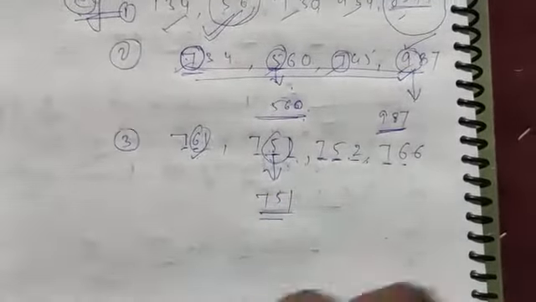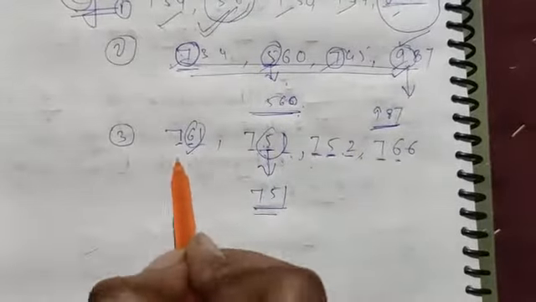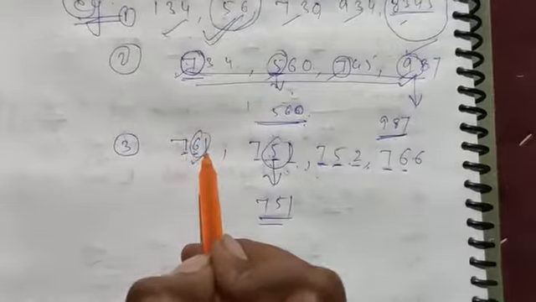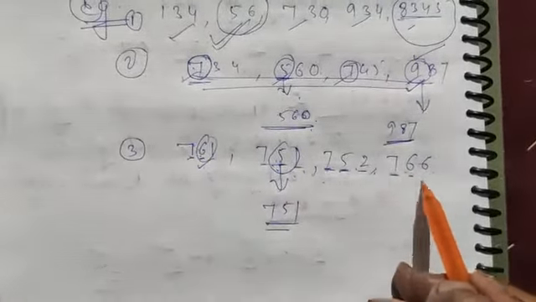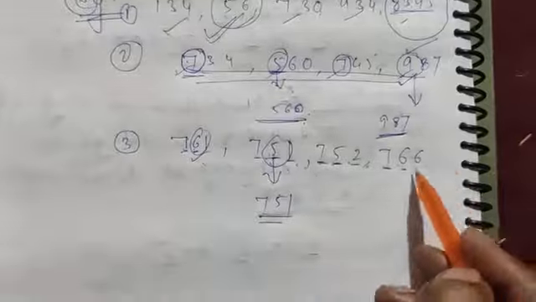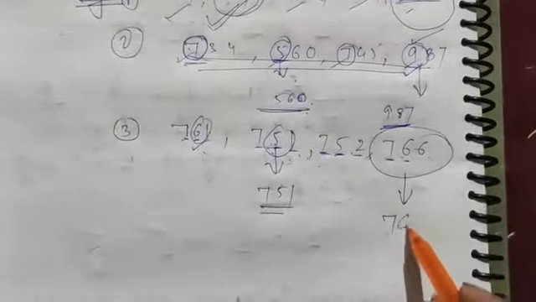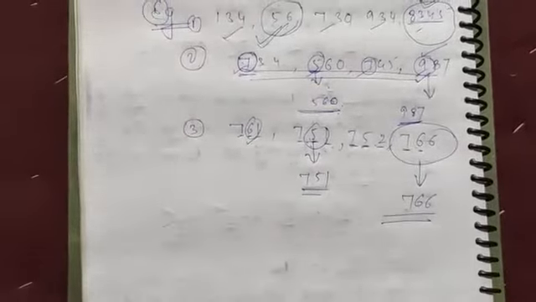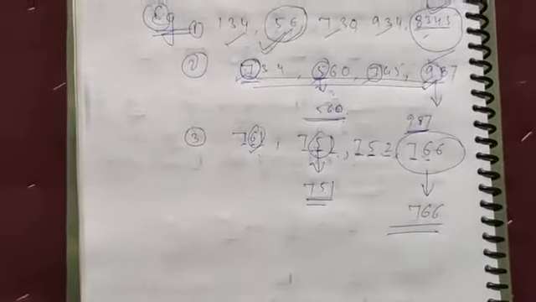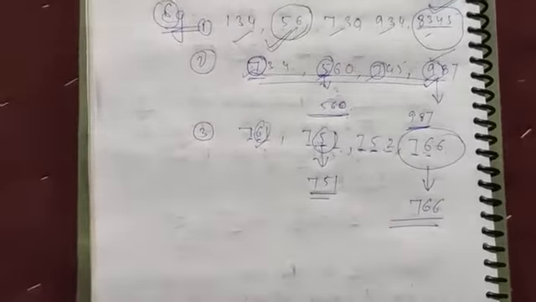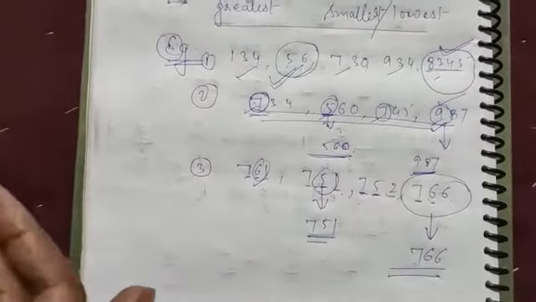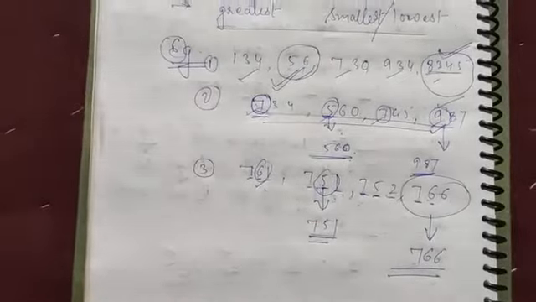Now we identify which one is the greatest number. So here 761 and 766. 6 is greater than 1, so the greatest number is 766. Okay, I think you got it. If you do not understand anything, you can ask me in our WhatsApp group. So I think you easily understand how to identify the greatest number or lowest number.